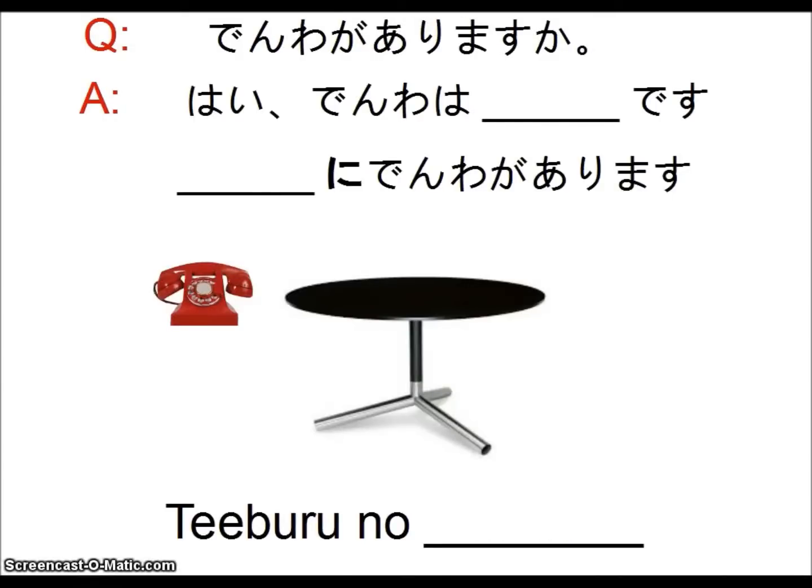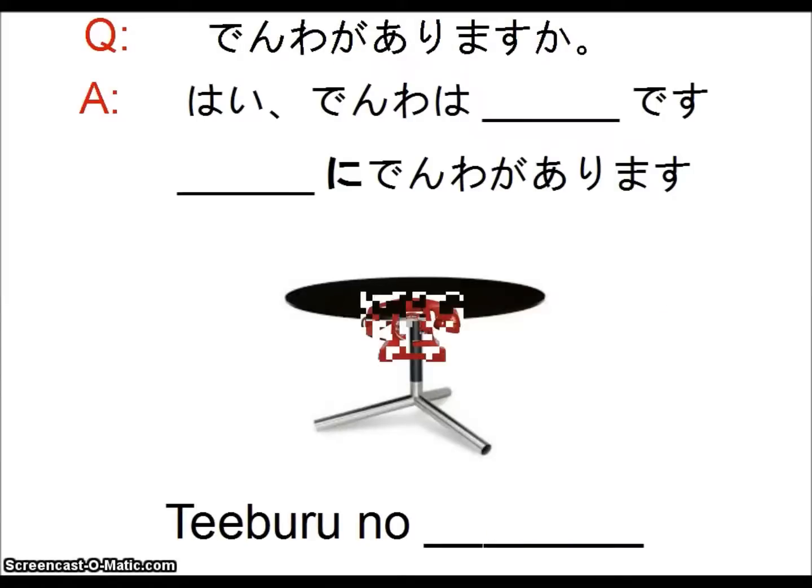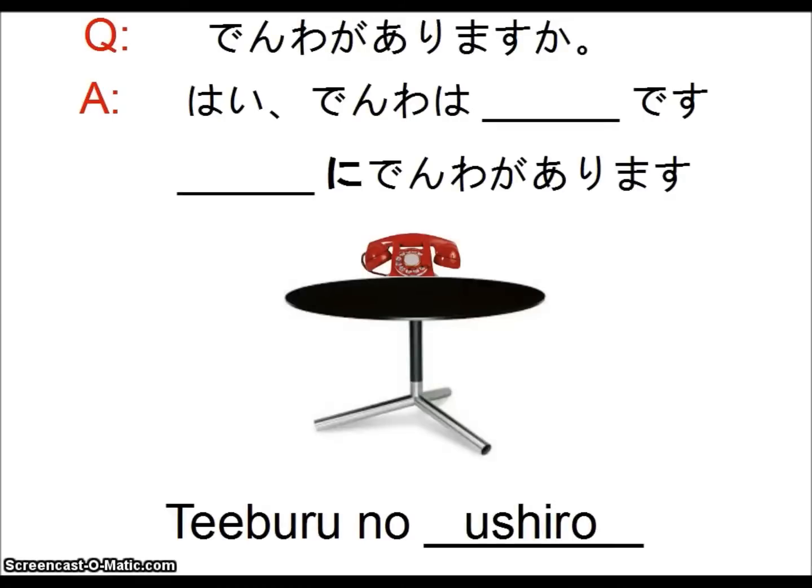Now it's to the left, so we'll say teiburu no hidari ni denwa ga arimasu. Now it's to the right, so we'll say teiburu no migi ni denwa ga arimasu. In front of the table, you would say teiburu no mae ni denwa ga arimasu. Behind the table, you would say teiburu no ushiro ni denwa ga arimasu.